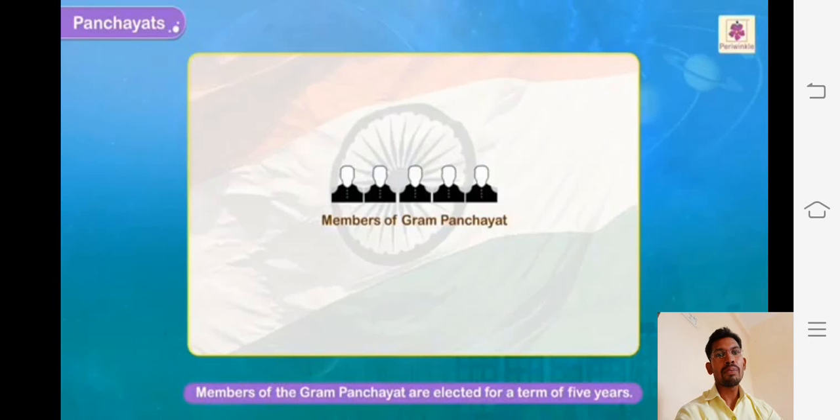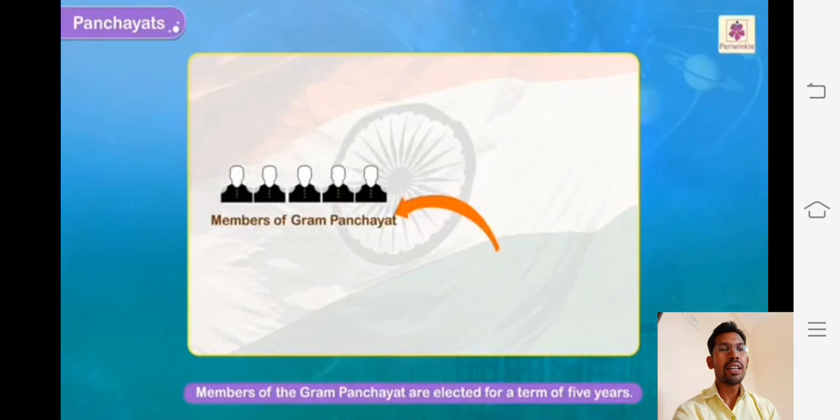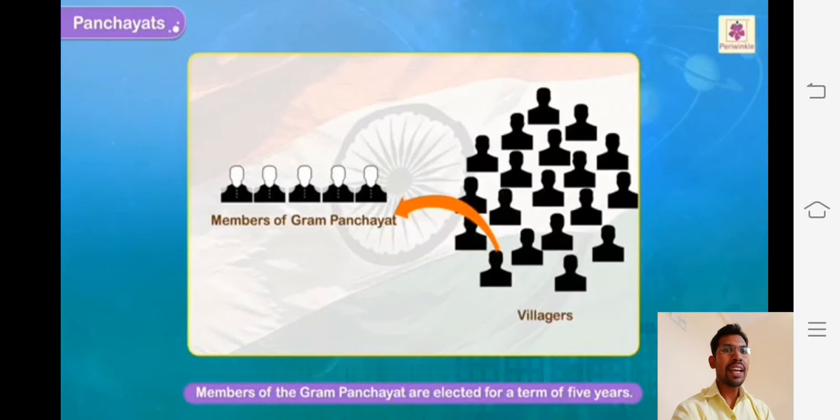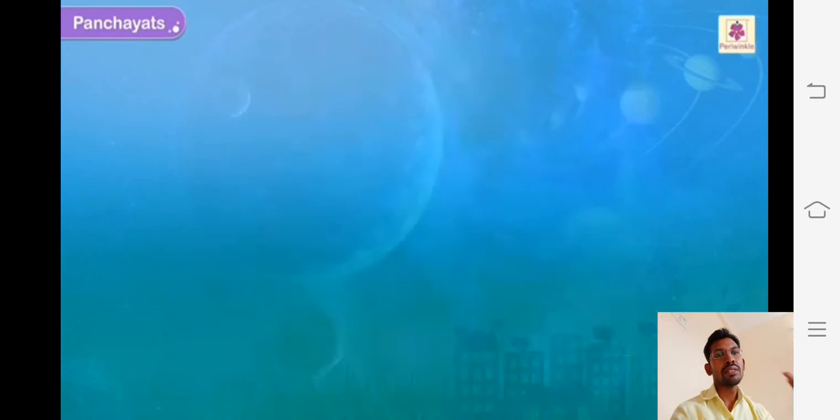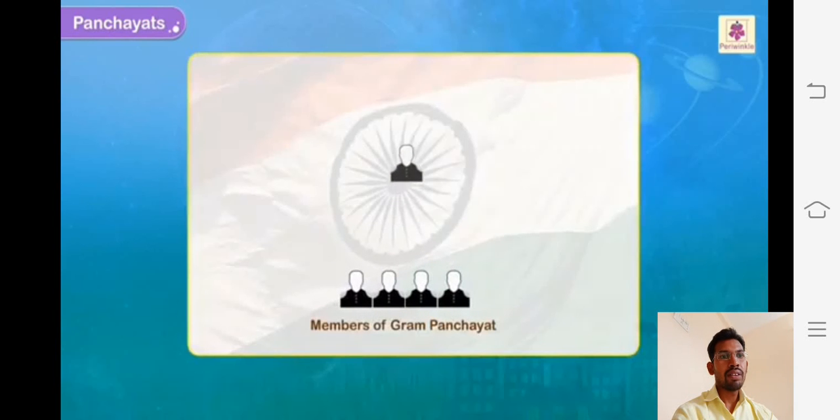Now, members of the Gram Panchayat are elected for a term of 5 years. For how many years are the members elected? It is 5 years that they have to work as a Gram Panchayat member. You can see that these are the village persons, the members of the Gram Panchayat.